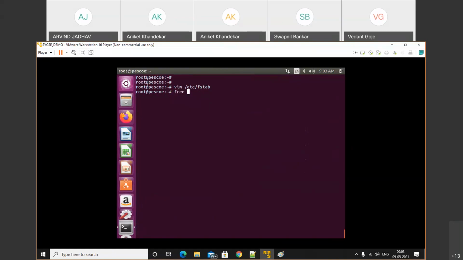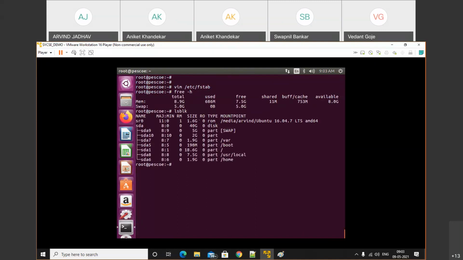Check free -h. It's showing only 5 GB. We created 2 GB. Now check the lsblk command. See, sda10 is not mounted yet. So for that, just swap off, after that swap on. Swap off successfully. Now swap on that, swapon -a.